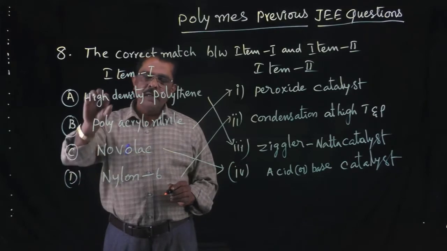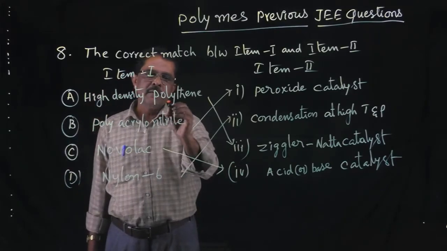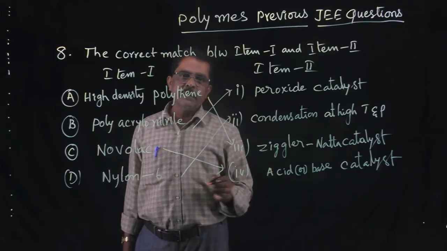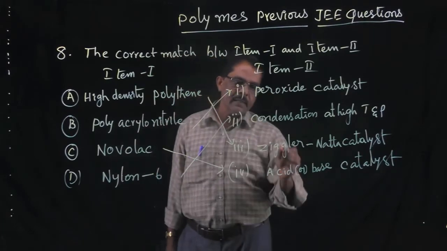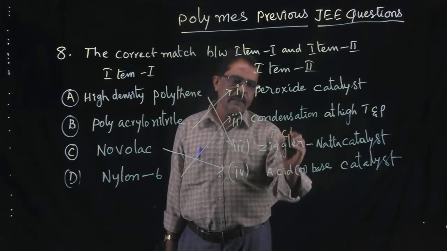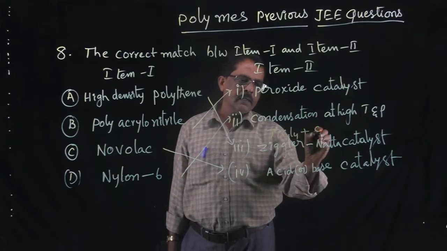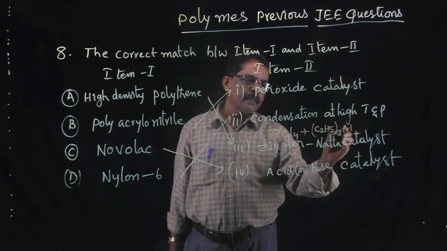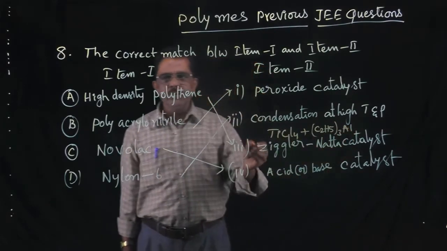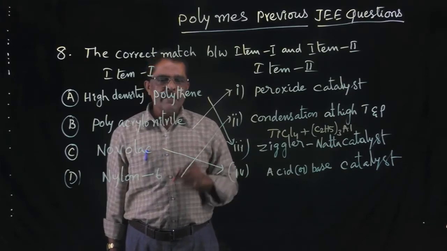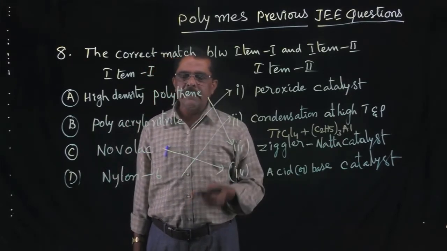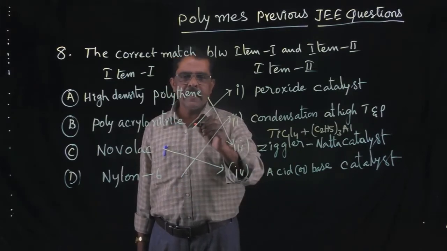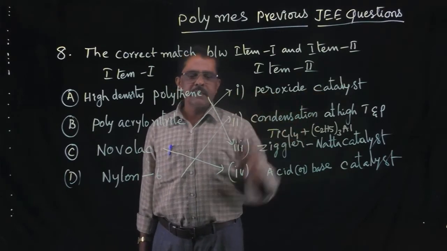Understand? So high density polythene is obtained by using the what, Ziegler-Natta catalyst. You know that very well about the Ziegler-Natta catalyst: titanium tetrachloride and trialkyl aluminum. Trialkyl aluminum, I want to take triethyl aluminum. This is the catalyst used for high density polythene preparation. Next, polyacrylonitrile. It is the polymer of acrylonitrile. It can take place in the presence of peroxide catalyst.